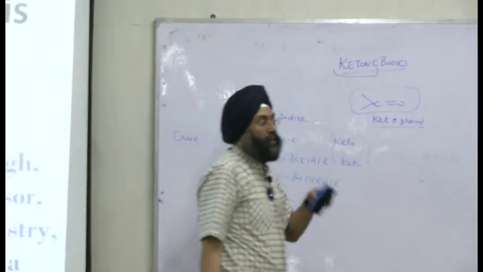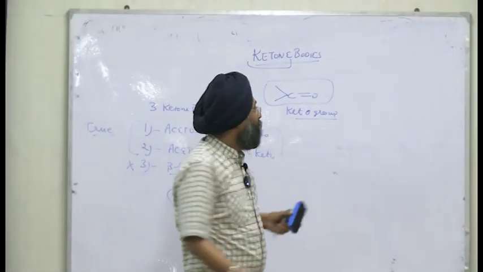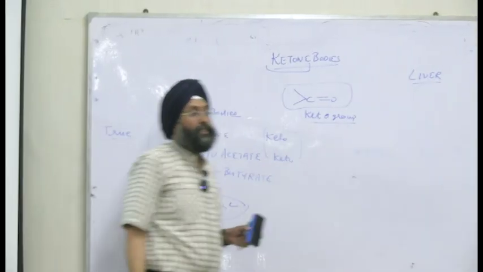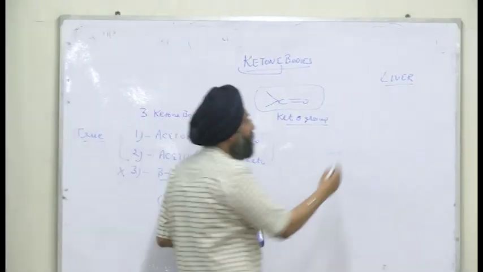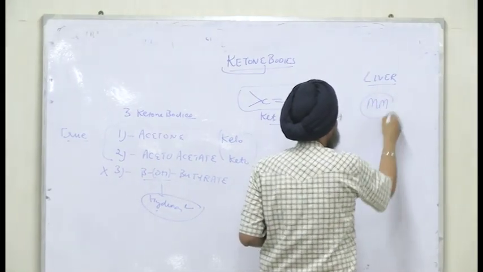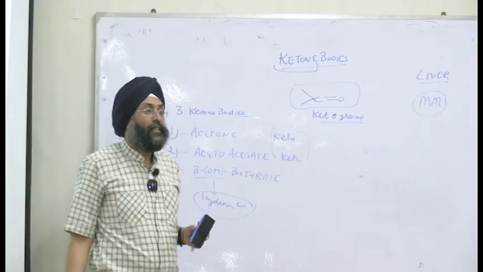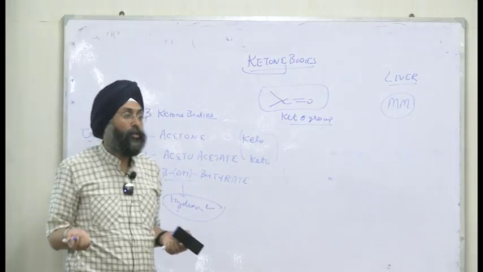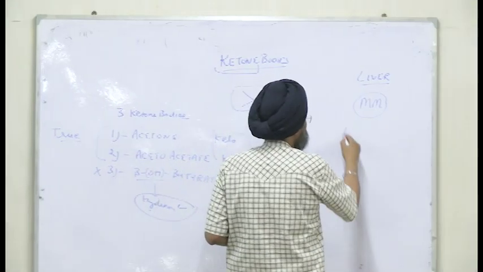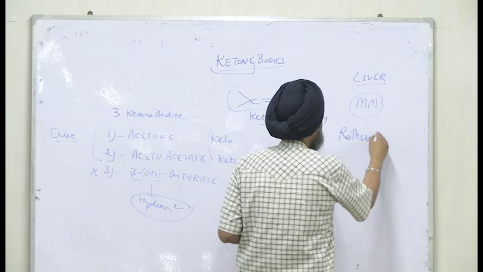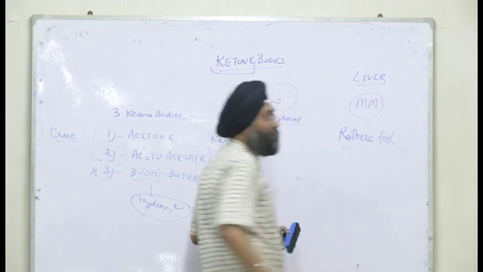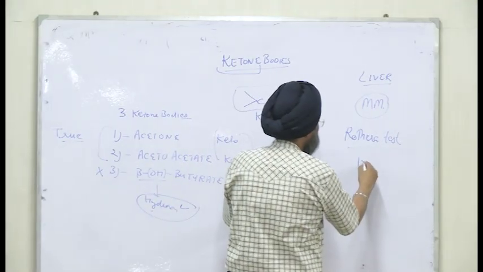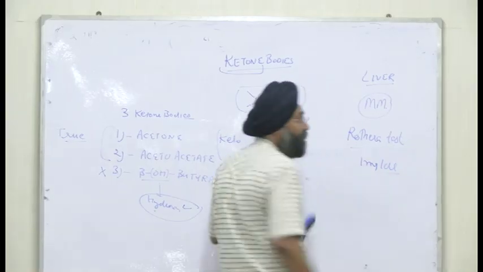And the organ where they are synthesized, anybody? The organ is the liver. They are synthesized in the liver, and which organelle? Mitochondrial matrix, right? And how are they detected in urine? You have already done the Rothera test. Rothera's test is done for the detection of ketone bodies in urine, right? And the normal level of ketone bodies in blood is 1 mg per dl, right?